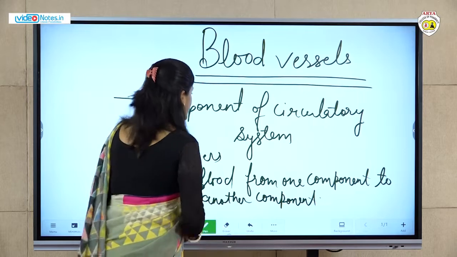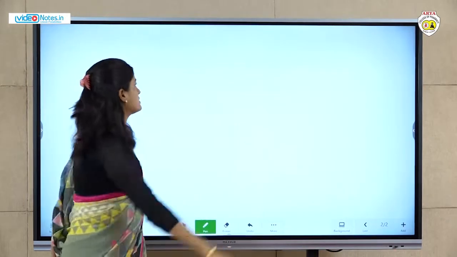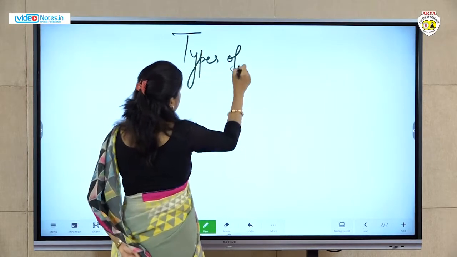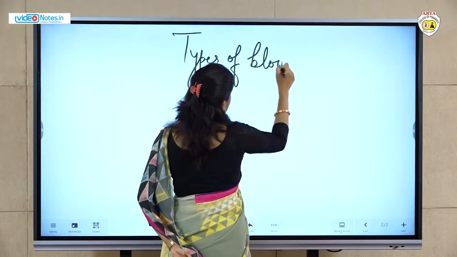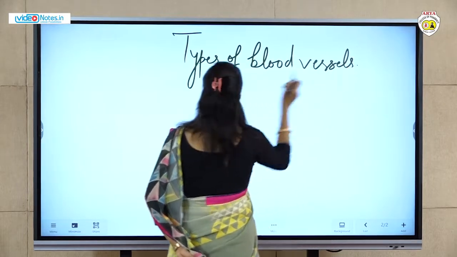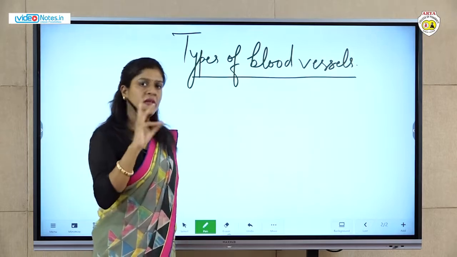Okay, now classification, or we can say types of blood vessels. Basically blood vessels are divided into two main components.